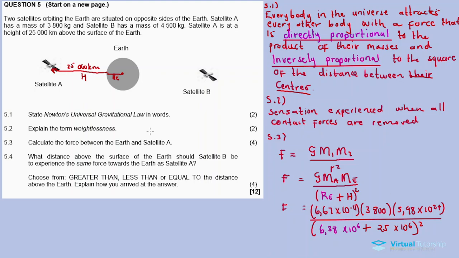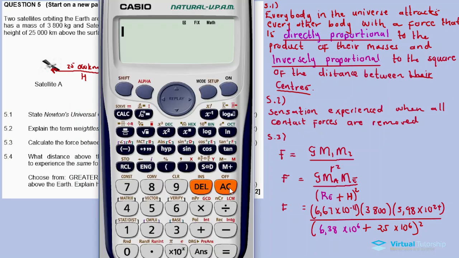And then 3.8 the mass of the satellite A, and then the mass of the planet Earth from the physical constants table, and then the radius of the planet Earth, 6.38 times 10 to exponent 6 plus the 25,000 kilometers converted to meters. It's 25 times 10 to exponent 6. It's 25,000 times 1,000.